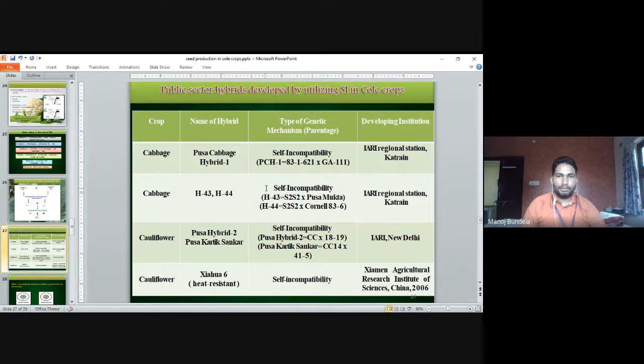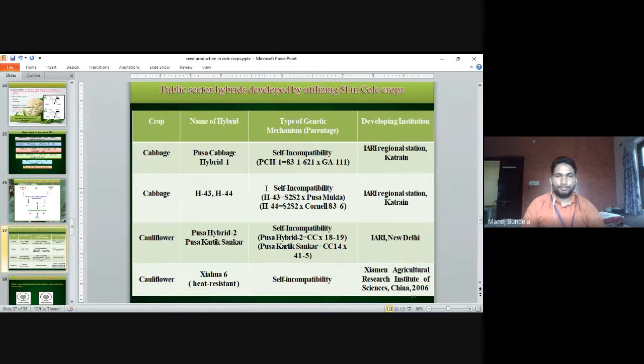These are developed through the self-incompatible lines H43 S22 into Pusa Mukta and H44 S22 into Cornell 83-4. They are also developed by the IARI Regional Station Katrain. In cauliflower, Pusa Hybrid 2 and Pusa Kartik Sankar are also developed by self-incompatible lines, and they are developed by IARI New Delhi.